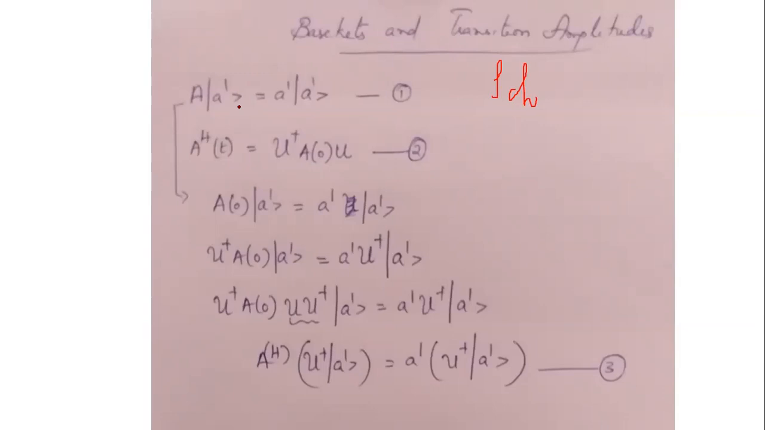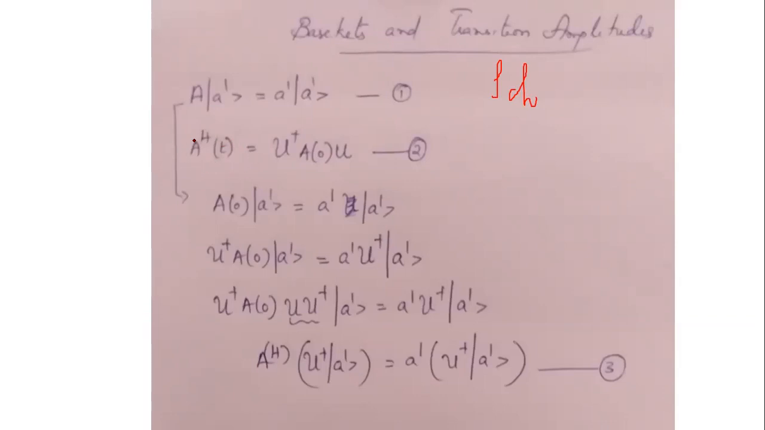Now we are going to see how the base kets will change in Heisenberg's picture. Okay, now let A_H be the Heisenberg's operator. And we know that the Heisenberg's operator changes with the evolution of time, right? How it changes is according to this equation 2. We can say that Heisenberg's operator A_H at a time t can be written as U dagger A at the time 0 and U. So this is how the Heisenberg's picture operator changes.